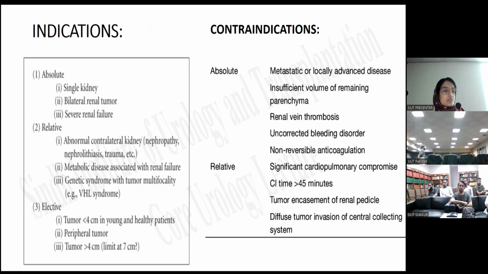Indications, again, as already mentioned, are divided into absolute, relative, and elective. Absolute are the single kidney, bilateral renal tumor, severe renal failure. The relative indications are the abnormal contralateral kidney, that is, again as mentioned before, induced due to the diabetic changes, the hypertensive changes, nephropathy induced, having stone disease, nephrolithiasis, or previous history of any trauma. Metabolic disease associated with renal failure, genetic syndrome with tumor multifocality. Again, we have discussed this before, that is VHL syndrome.